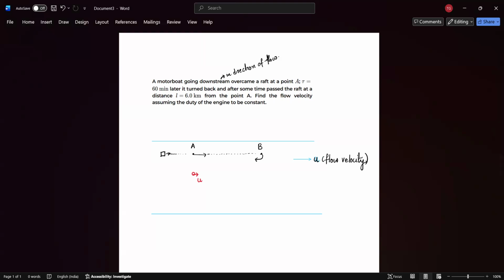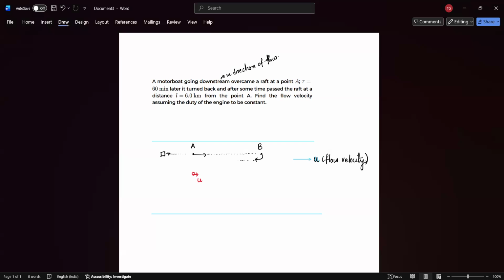Once it returns, it continues to move towards the left. After some time, it passes the raft again.